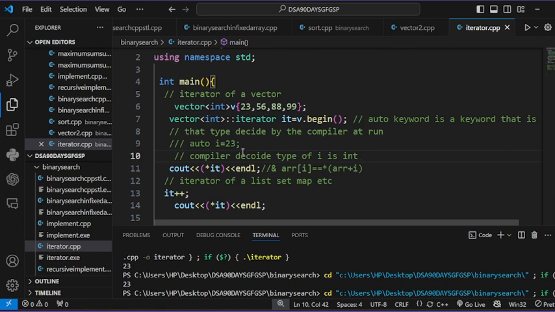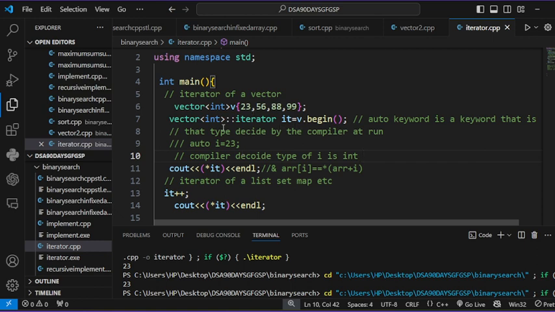So on the basis of the value assigned to the auto variable, at initialization time auto changes our data type. If I write auto i = 23.7, then the compiler decides it is a float or double type of variable that stores floating point values. So auto is a keyword that sets our data type with the help of the compiler.